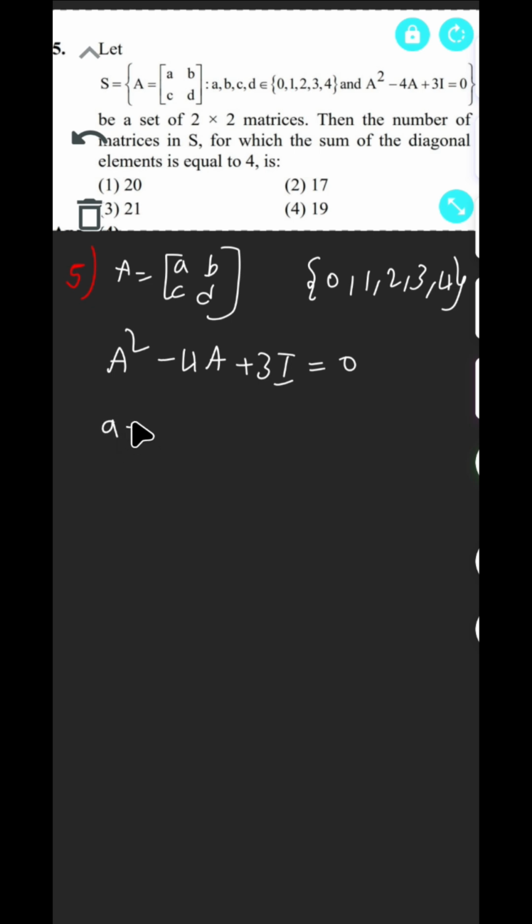The sum of diagonal elements, A plus D, is equal to 4, and AD minus BC is equal to 3. If the two conditions are satisfied, the matrices will be formed. So they are asking the total number of matrices. For the A value, I will take A is equal to 0, so D is equal to 4, since 0 plus 4 is 4.